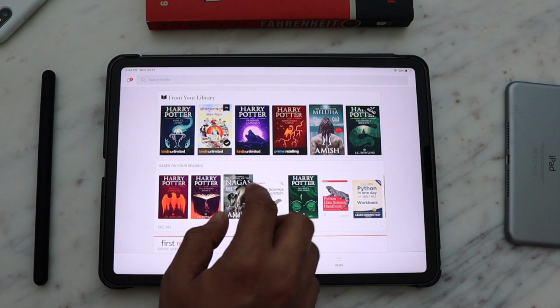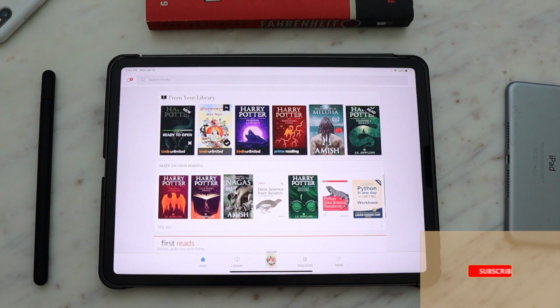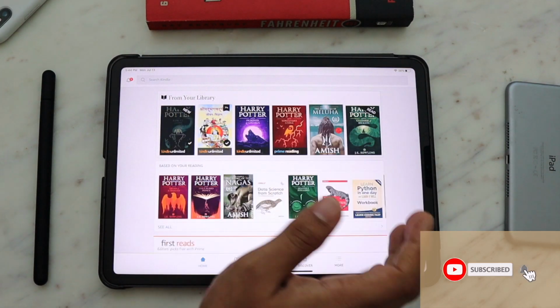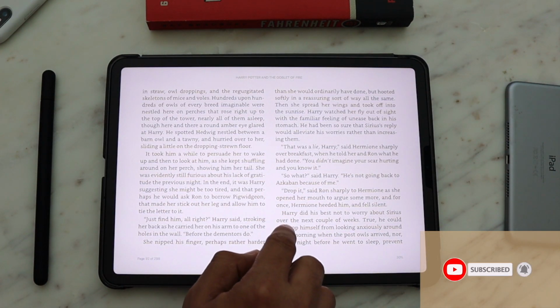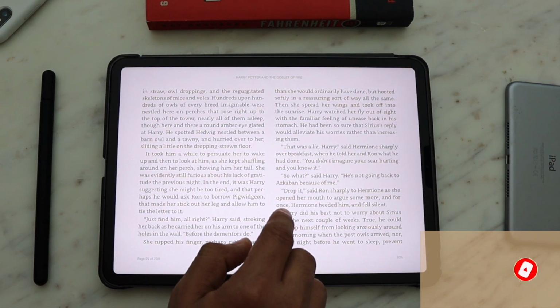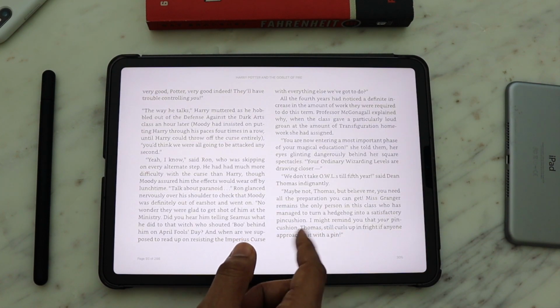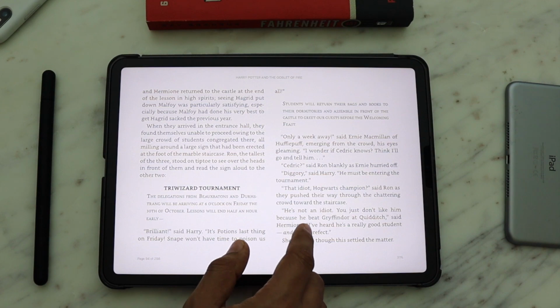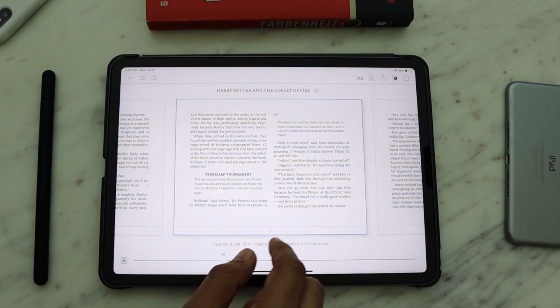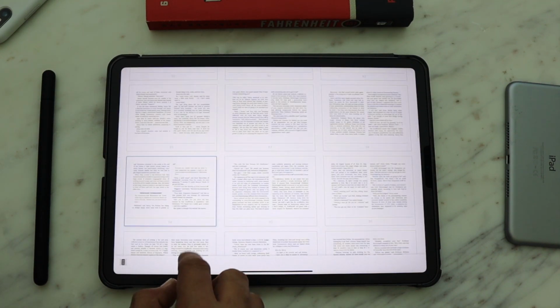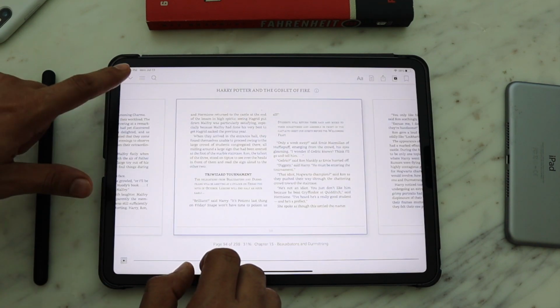But the iPad Pro 11-inch specifically is not bad for reading as well. Obviously, I use this for reading and simultaneously I can take notes on the side by opening Notion or Drafts in a multitasking window side by side. And since I have got this matte screen protector from iCarer, it has really enhanced my reading experience.